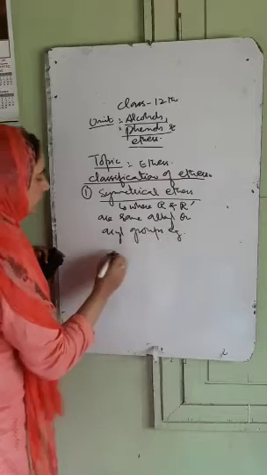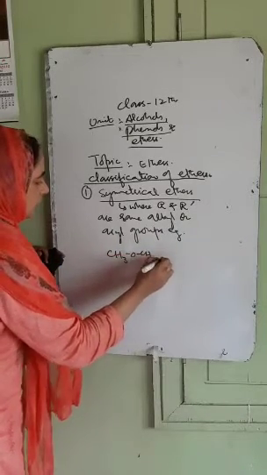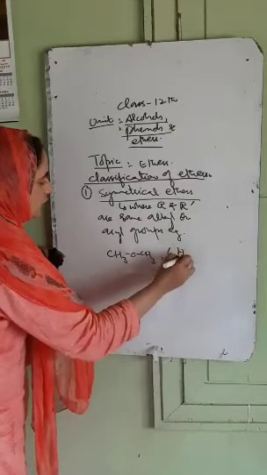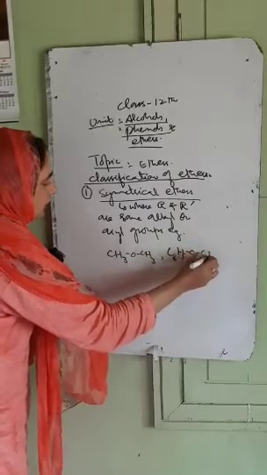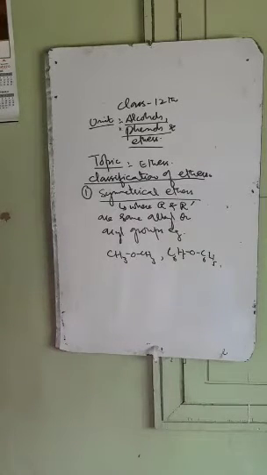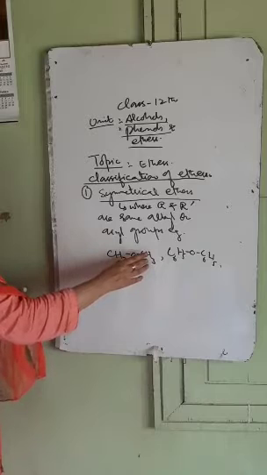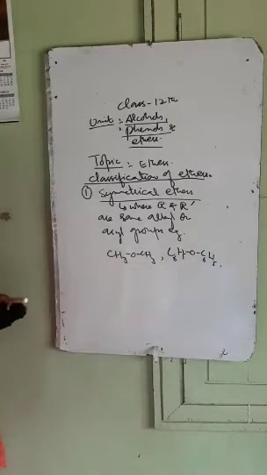For example, CH3OCH3 and similarly C6H5OC6H5. These are examples of symmetrical ethers.